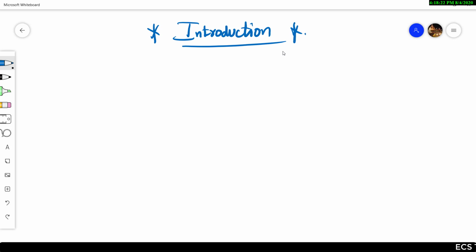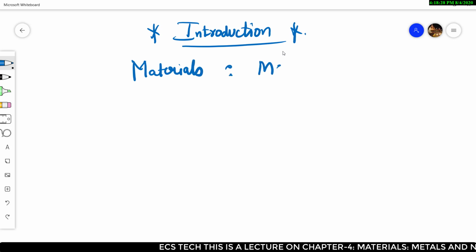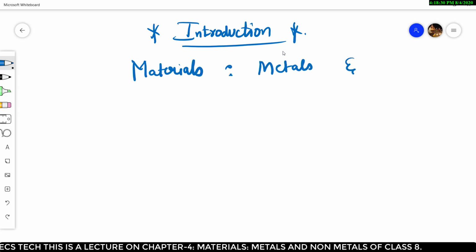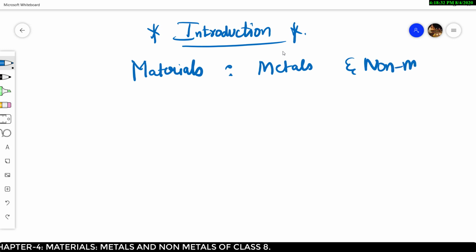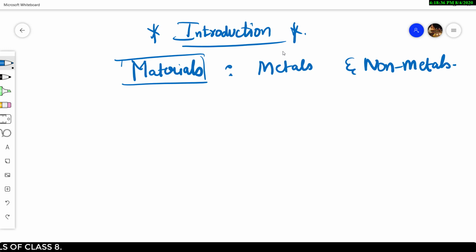So first of all, as the chapter heading says, we have materials, in which we have metals and non-metals, right? So what are materials?